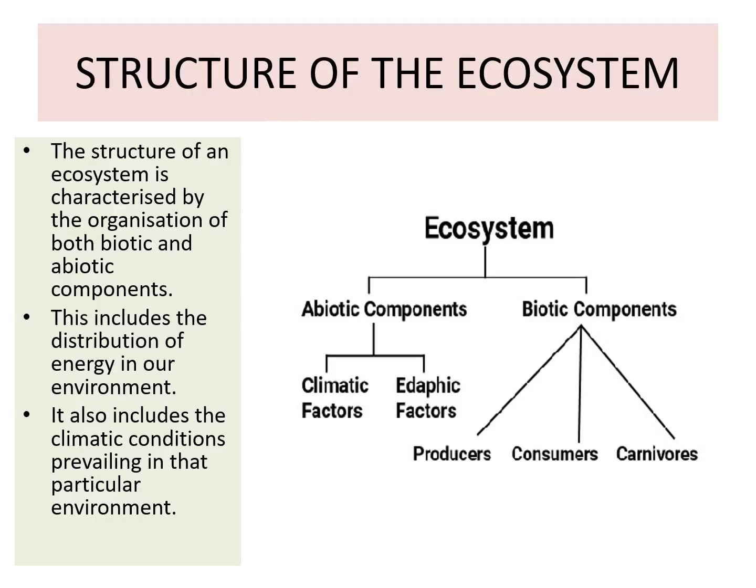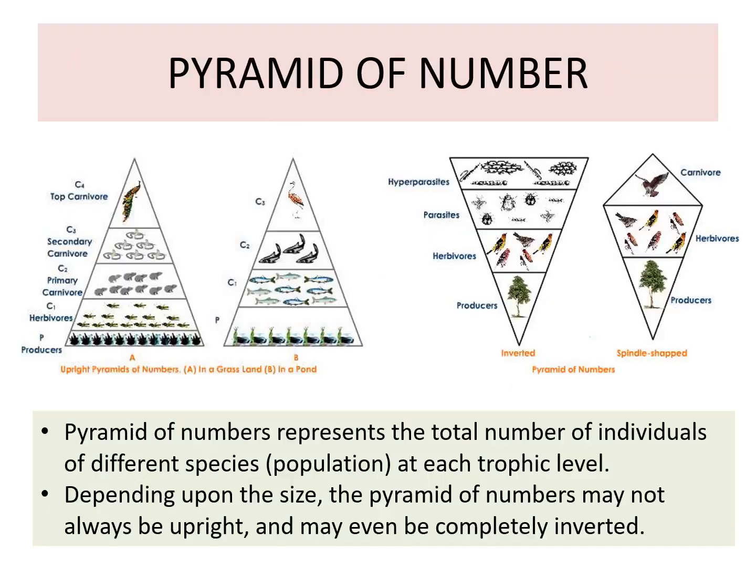The pyramid of number. Now, ecological pyramid basically is of three types: pyramid of number, pyramid of biomass, and pyramid of energy. So, pyramid of number represents the total number of individuals of different species in every trophic level. Depending upon the size, the pyramid of number may be of three types, that is, upright in the case of the grassland, inverted in the case of the aquatic ecosystem, spindle shaped in the case of the parasites.